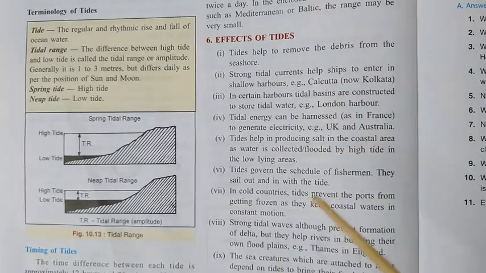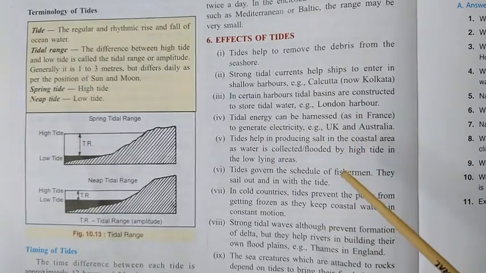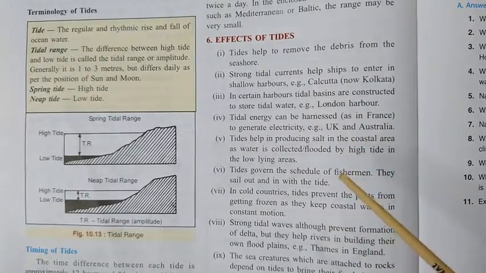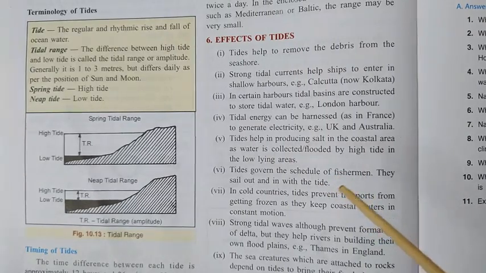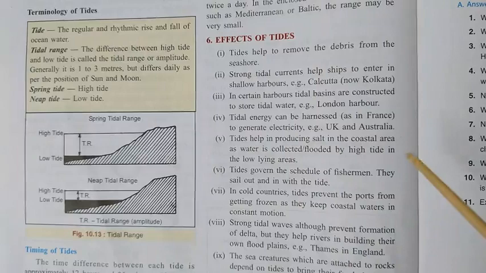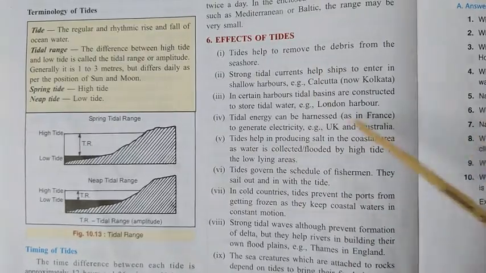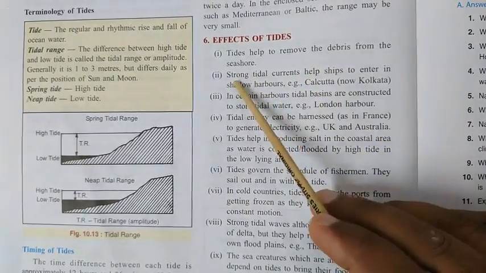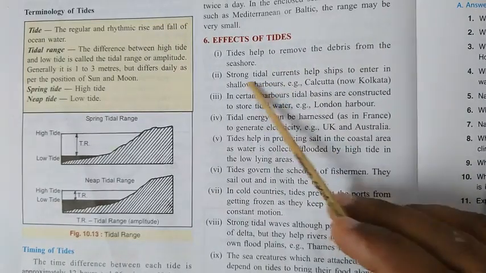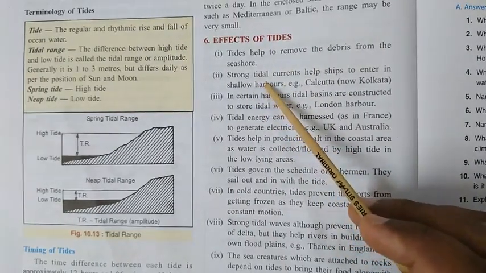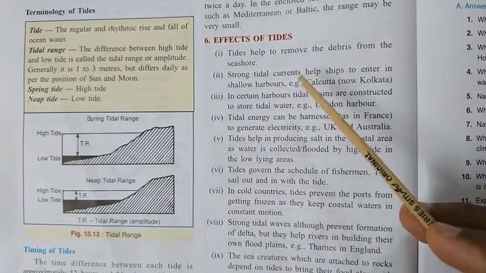This is why harbors can't be constructed everywhere. So usually they look for places where tides are very common. Because of the tides, the high tide and low tide occur two times every day, and because of this the water is unable to freeze.